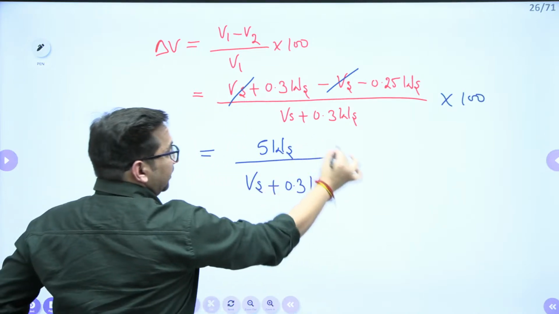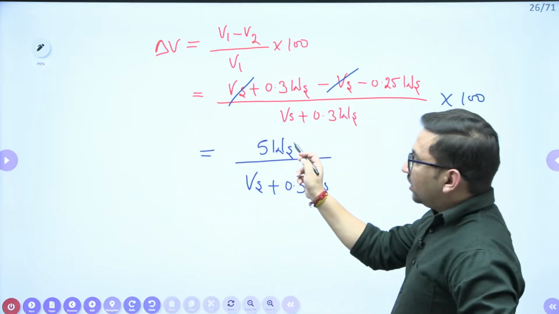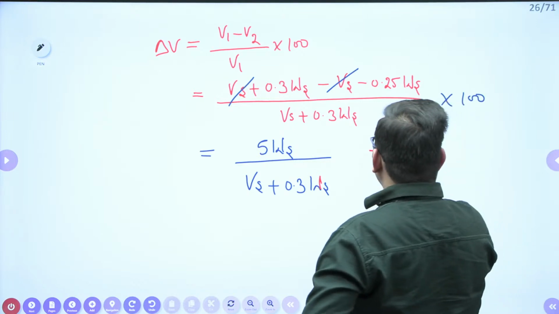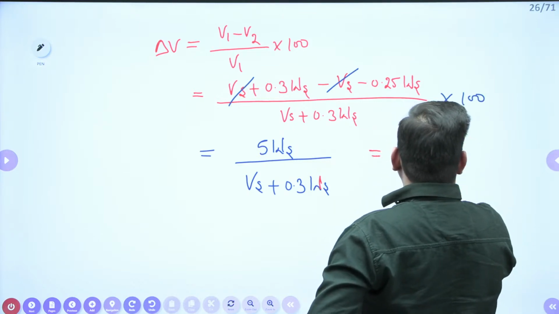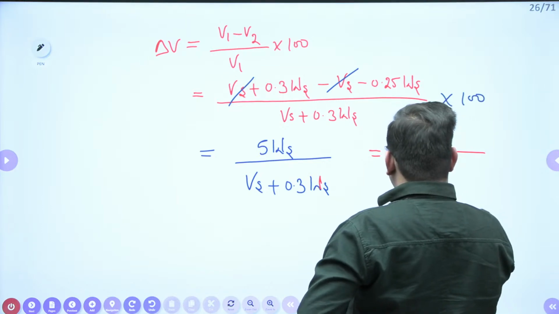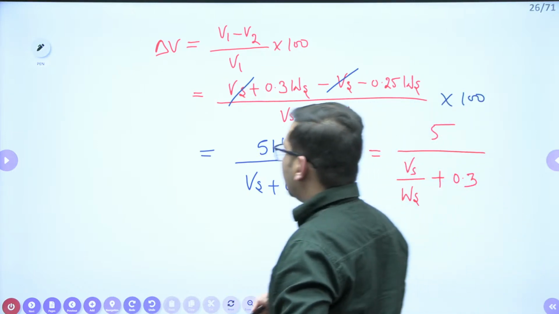If I take this weight of solids in the denominator, so from here this weight of solids will be removed and we can divide this equation with weight of solids. So it will be 5 upon volume of solids upon weight of solids plus 0.3, right?